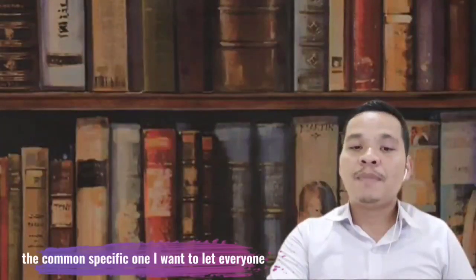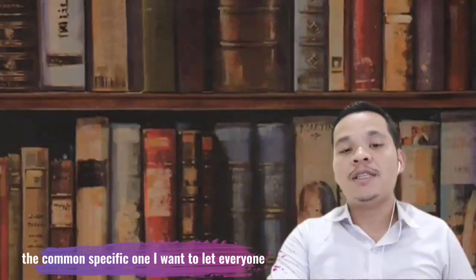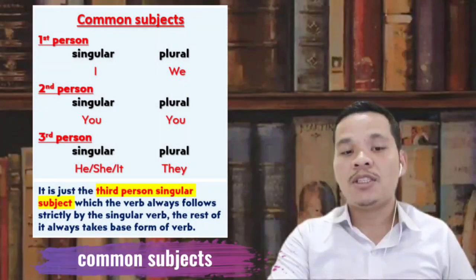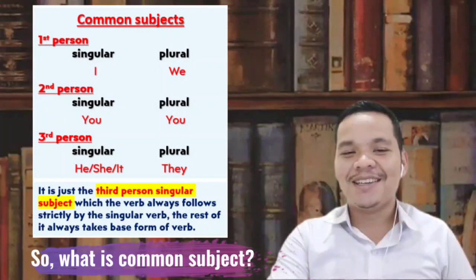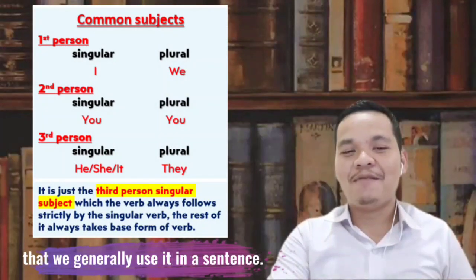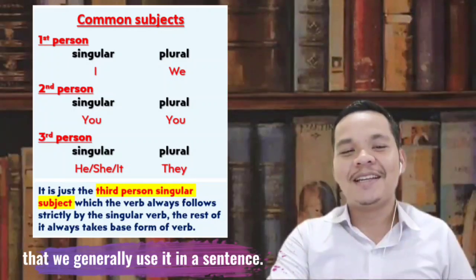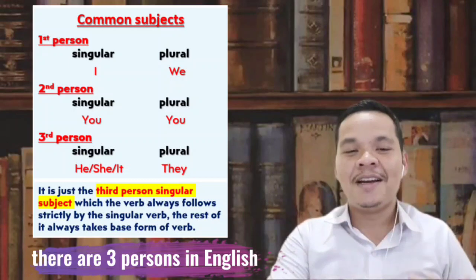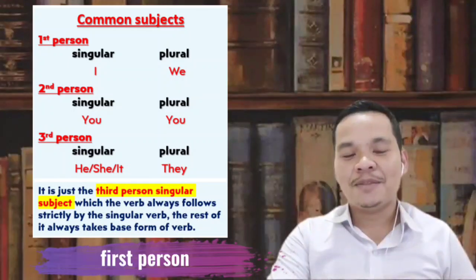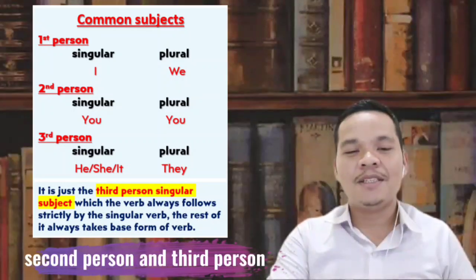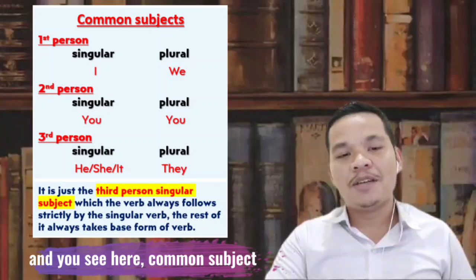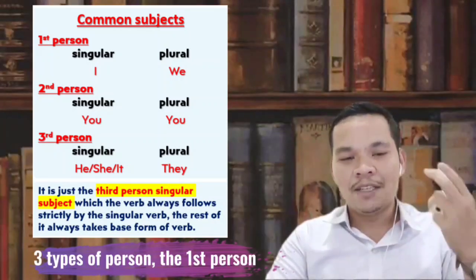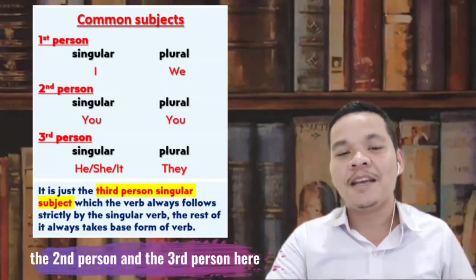I want to let everyone see about common subjects first. You can see here, common subject. So what is a common subject? A common subject is the type of subject that we generally use in a sentence. There are three persons in English that we call common subject: first person, second person, and third person. We are talking about three types of person.